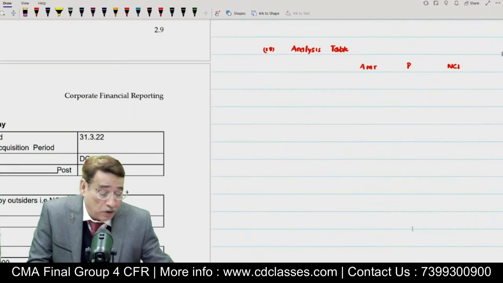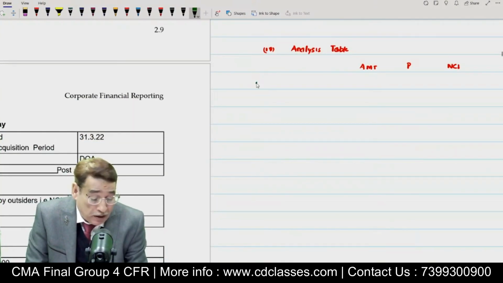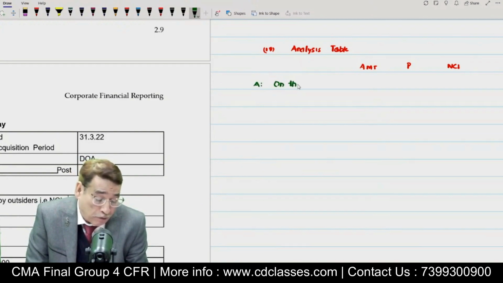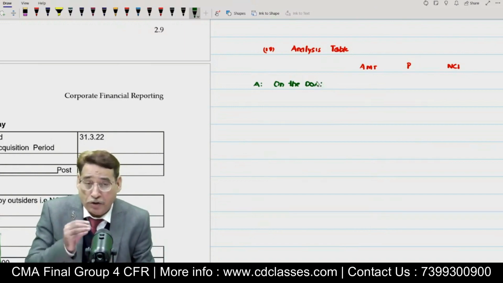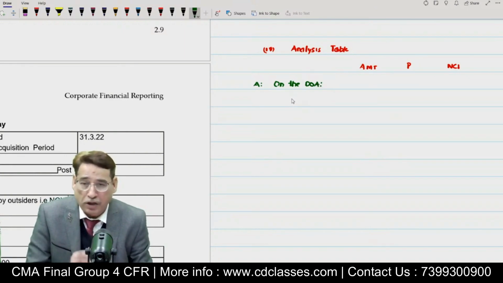When we prepare the analysis table, first of all always write A, and then write the date of acquisition, because on the date of acquisition we are interested in finding out the net assets. As you can see, this time the date of acquisition is 30th of September 2021.